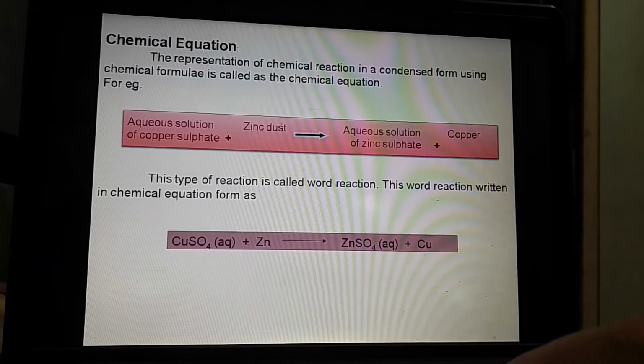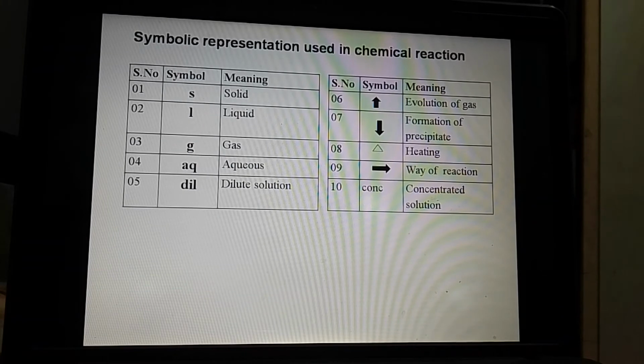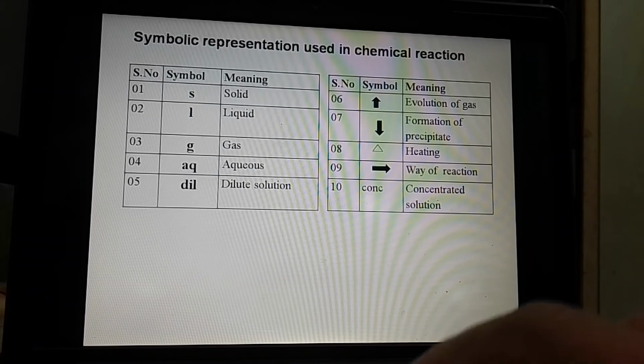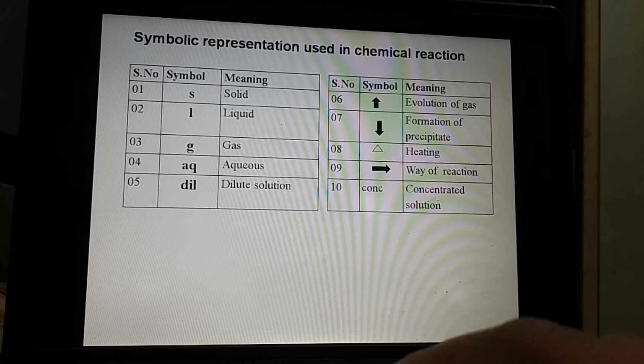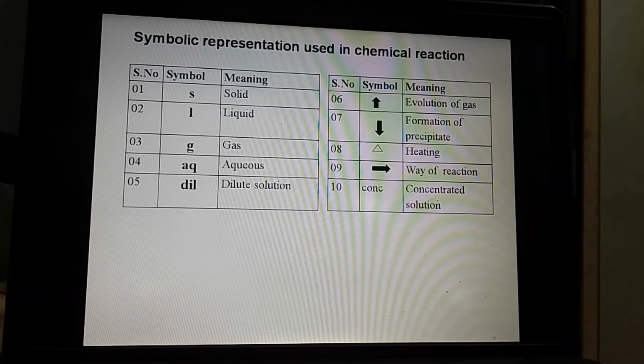Then the downward arrow. What will that downward arrow indicate? There is a formation of precipitate. If we are getting the product in the form of solid, then we write formation of precipitate by the representation of this downward arrow. This triangular sign means this reaction is carried out in presence of heat. Heat is provided to carry out the reaction, and that we write on the direction arrow.